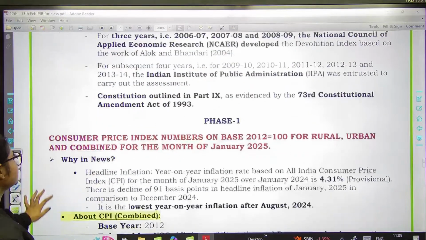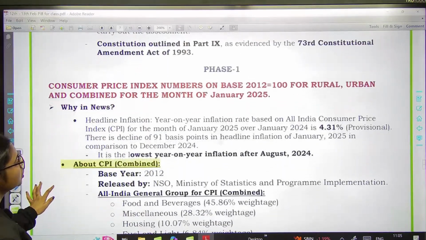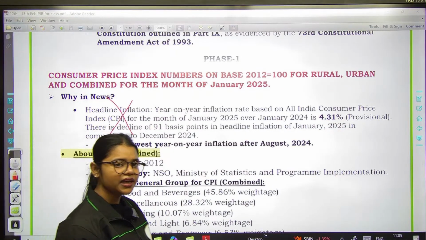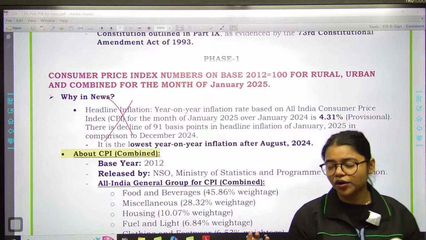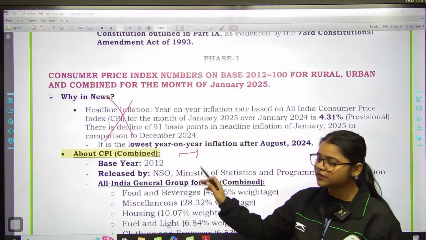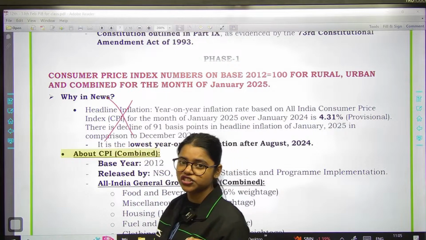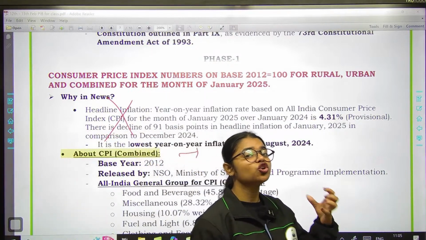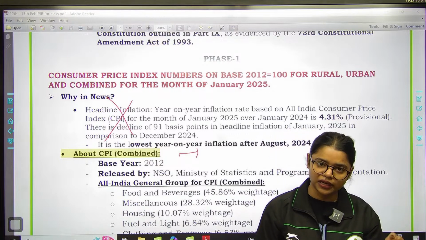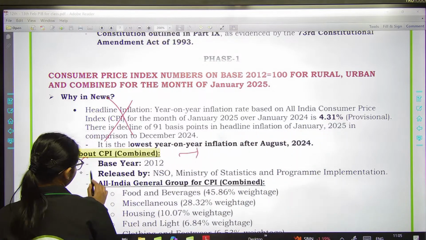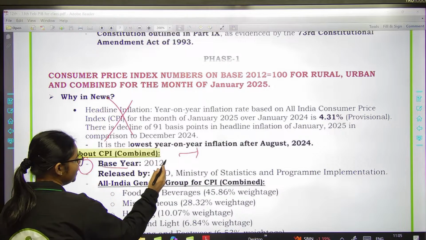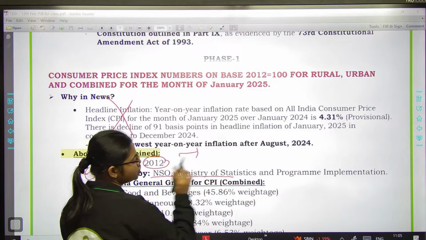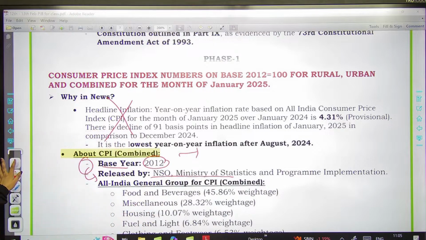Now we have Phase 1 news: consumer price index numbers for rural, urban and combined. So these current numbers are not important, but this particular index is very important. The consumer price index combined basically shows the level of inflation that our consumers are facing, right? It gives us a clear picture of the cost of living of consumers across the country, basically of the citizens of the country, because we are the consumers, right? The base year of this index is 2012, and it is released by NSO, Ministry of Statistics. So these are the static data that you all have to remember.